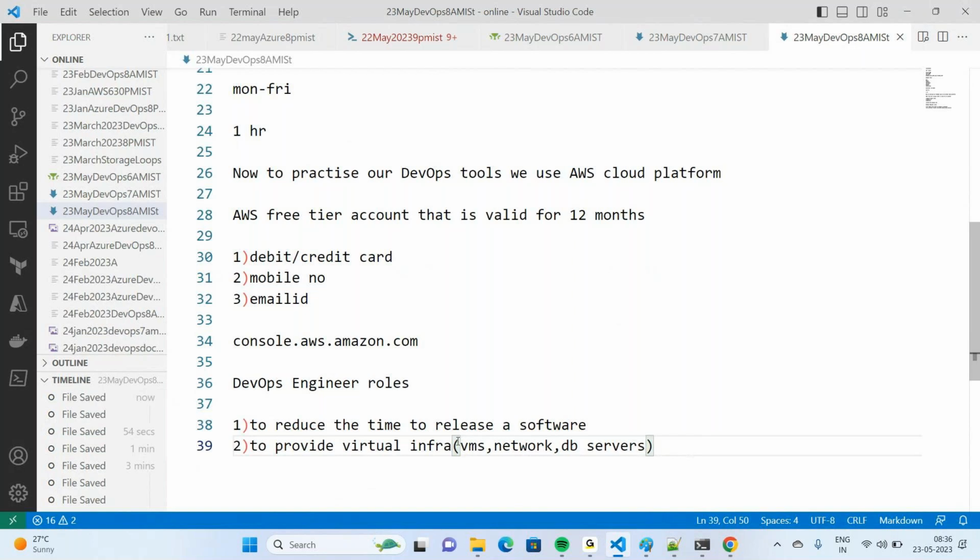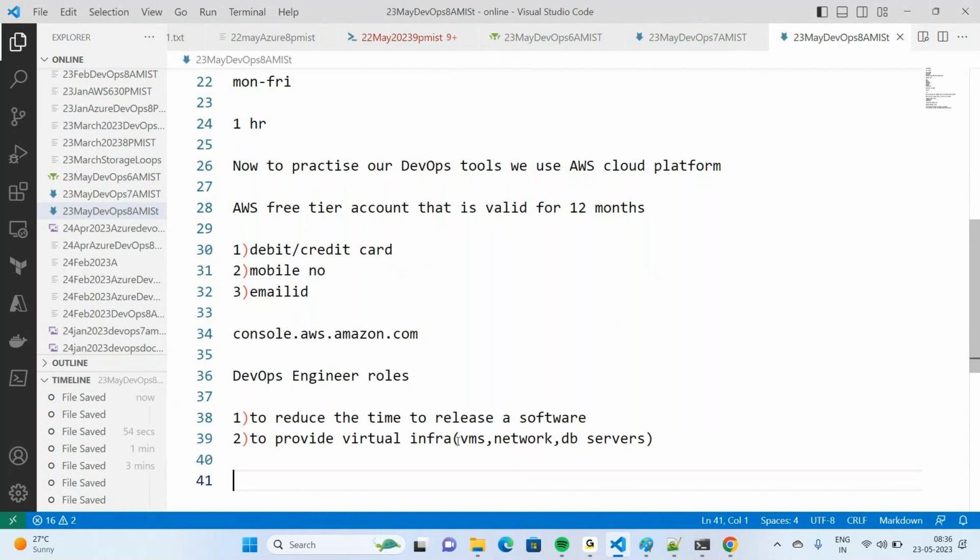Now, when a new project comes to your organization, it can be a .NET project, Java, Python, whatever it may be, the flow of software will be the same. When a new project comes to your organization, first developers come into the picture. They are going to write code. Developers write code.